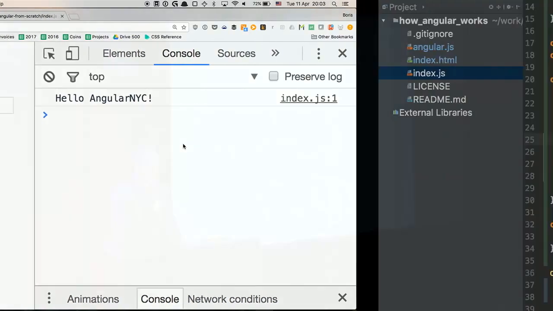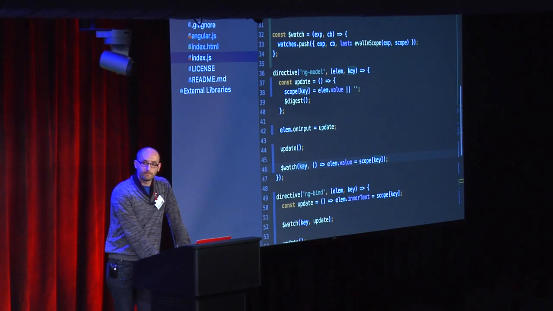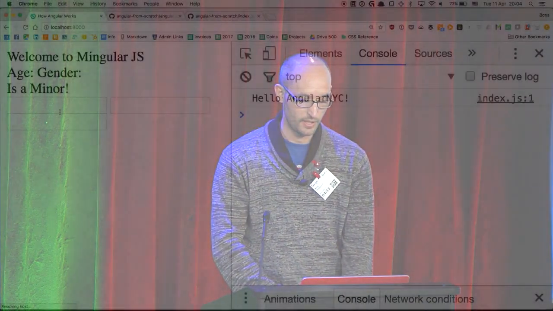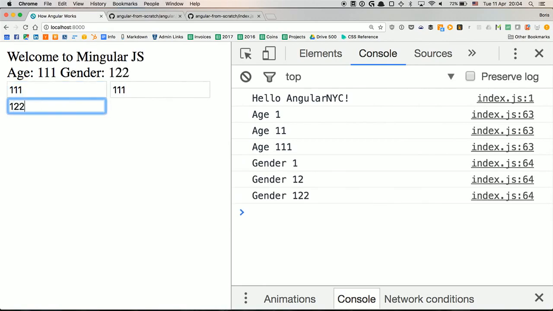So I got a question for you guys, another one. In ng model, I just put the key inside. Should I fix something here? Because I said the watch is no longer watching a key, it's watching an expression. But if you think about it, what is a key? It's basically a very simple expression, age. It's the variable age inside the scope. So it's just backwards compatible automatically. So now when I run everything, we should have the age working and this working.